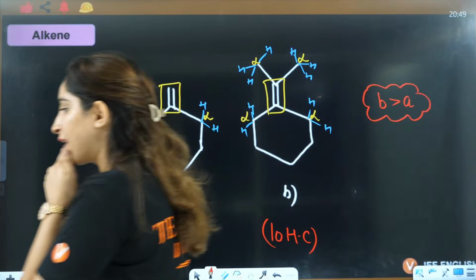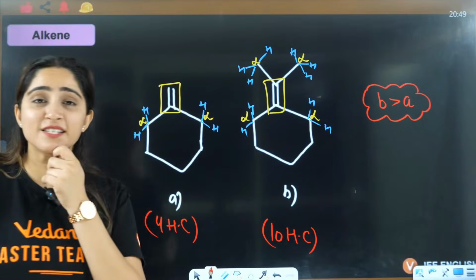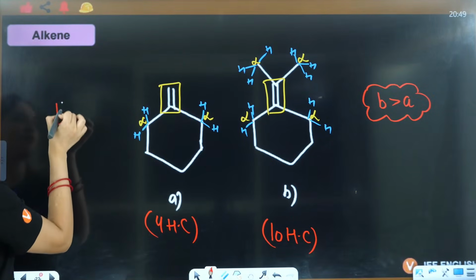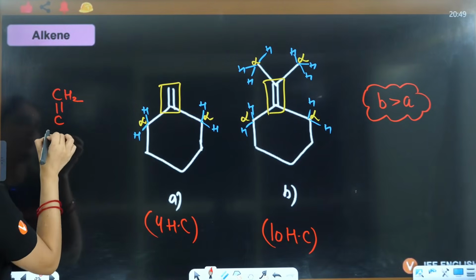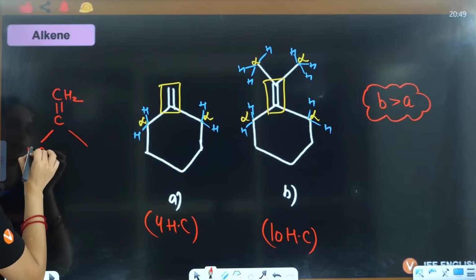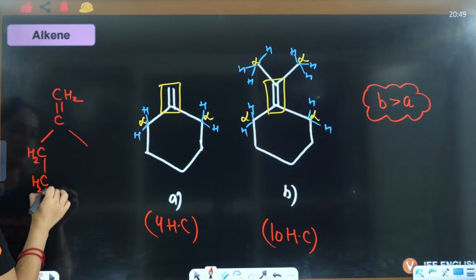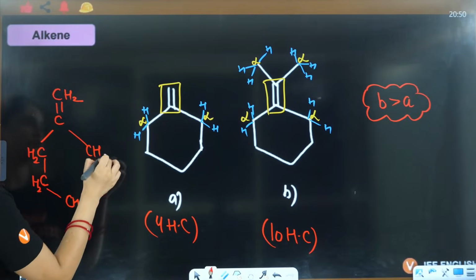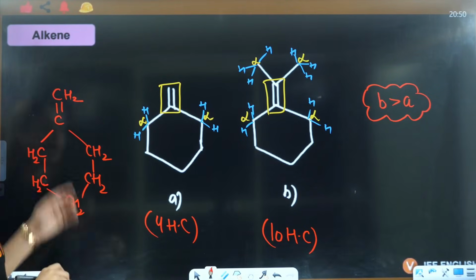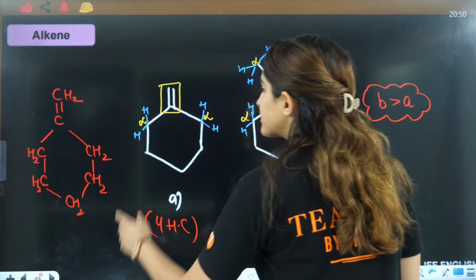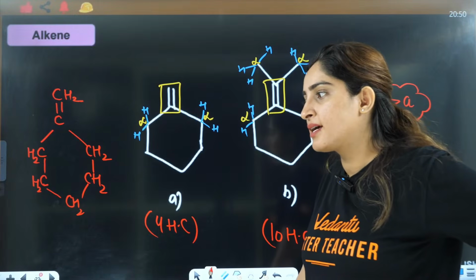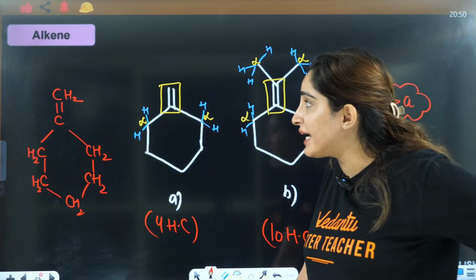Ma'am, why is hydrogen required? The structure is actually not like this. This is C double bond, this is CH. It's just that we write it this way. This will be CH2, this is CH2, this is CH2, this is CH2, this is CH2. Actually, the structure is like this. We just don't write hydrogens in these structures, right?